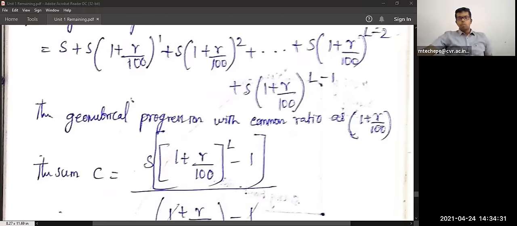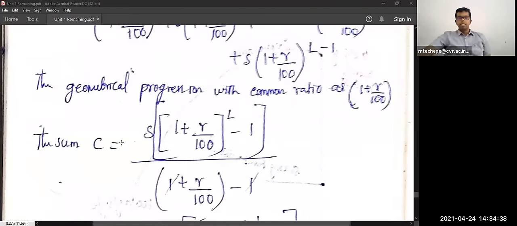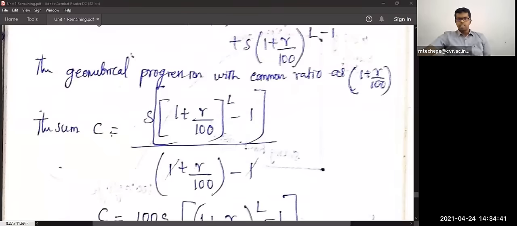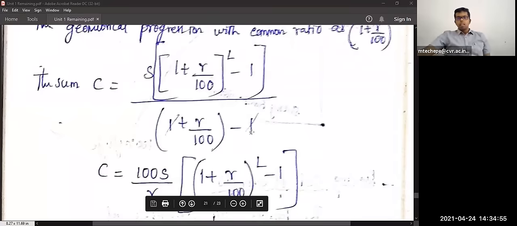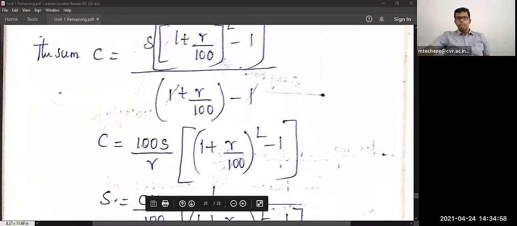So the geometrical progression with the common ratio 1 plus R divided by 100, that is the sum C, is given by S into (1 plus R divided by 100) whole power of L minus 1, the whole divided by (1 plus R divided by 100) minus 1. After simplifying, you will get 100 S divided by R into (1 plus R divided by 100) whole power L minus 1.